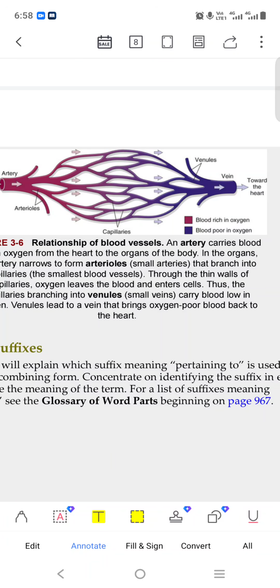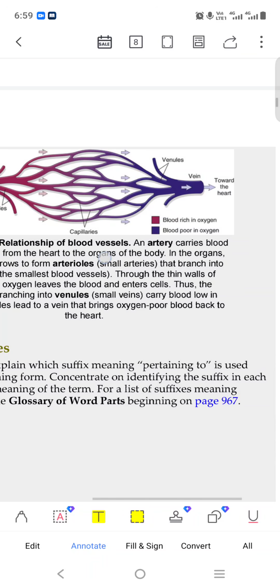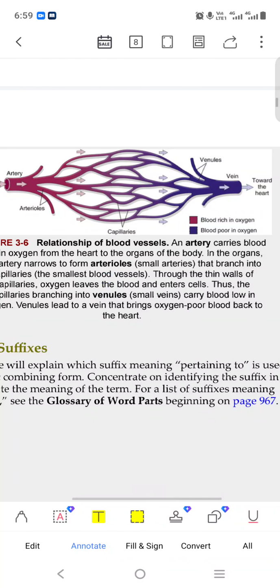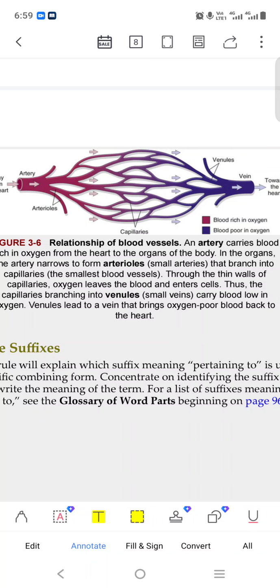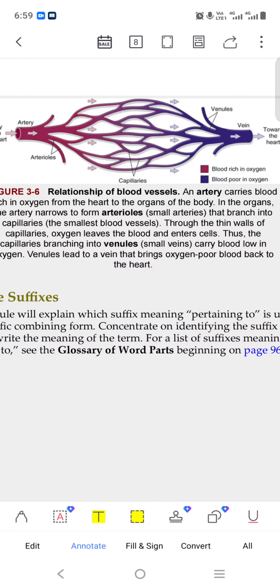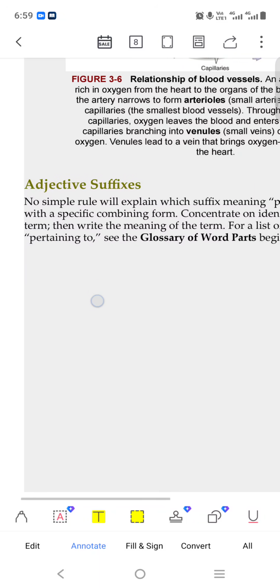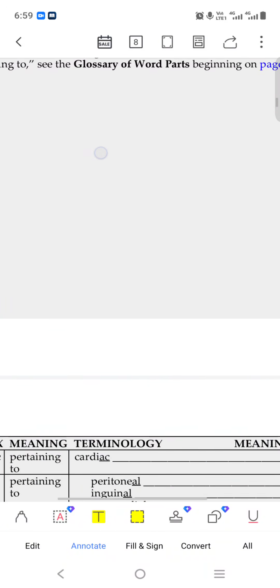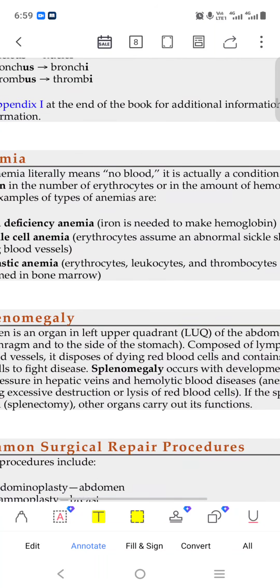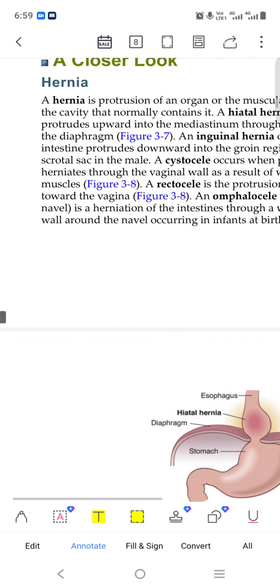Then it becomes thinner, and we will call it capillaries. In the same way, veins come, then they become venules, then capillaries. This chapter is given already. That is the exercise. We have completed this chapter.